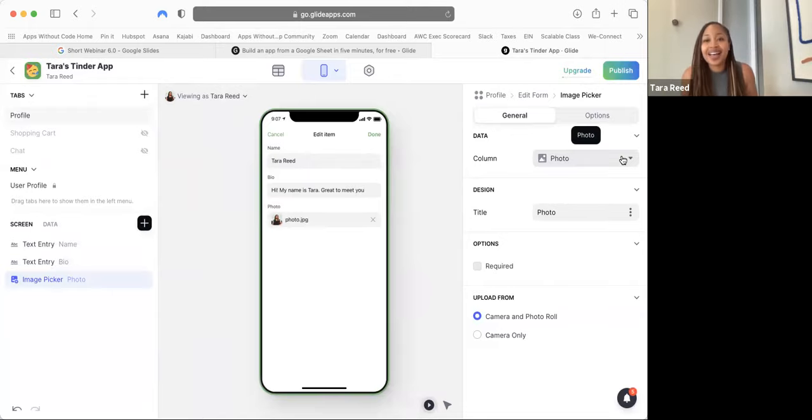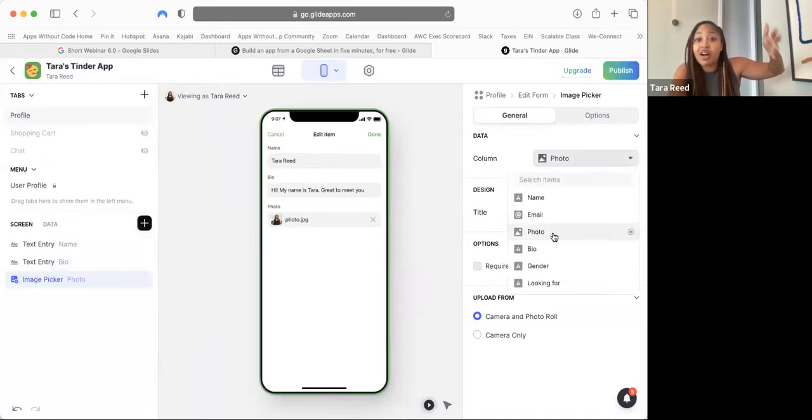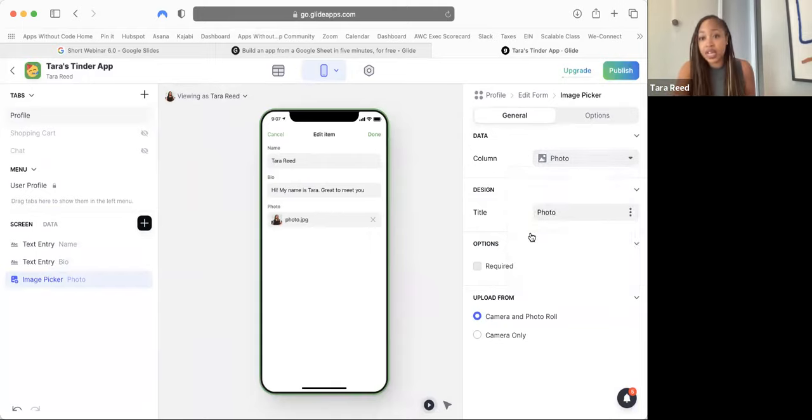And you're like, duh, I want you to save it in the database in that column I created called photo, right? You're telling the app how to save things right here. It may already have done this for you, but we're just going to set it anyway. And the title is photo. Let's make this required too. You have to have a photo.